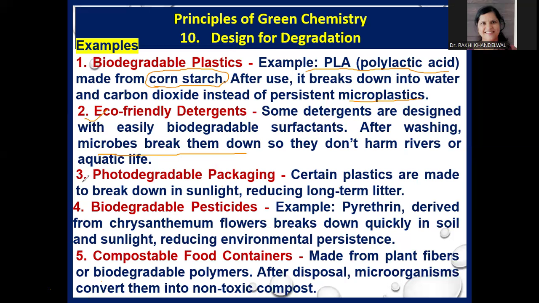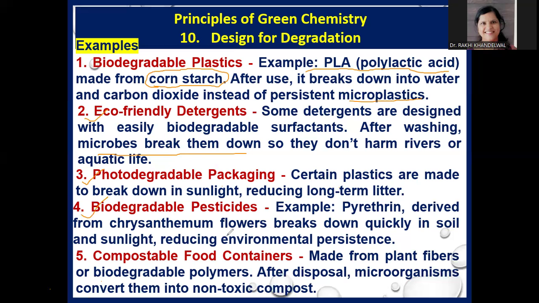The third example of the 10th principle is photodegradable packaging. Certain plastics are made to break down in sunlight, reducing long-term litter. That means when these packaging materials are discarded in the environment, after some time they can easily degrade in the presence of sunlight. So we can use photodegradable packaging material.